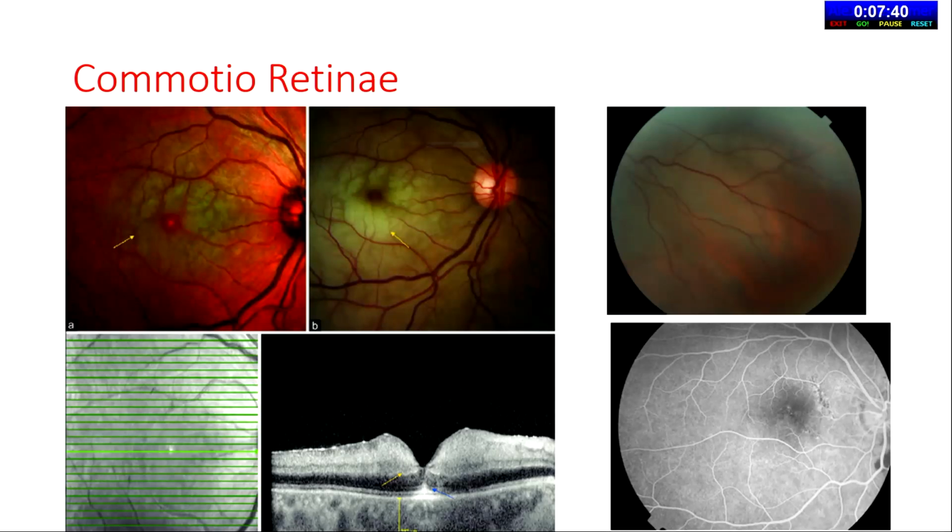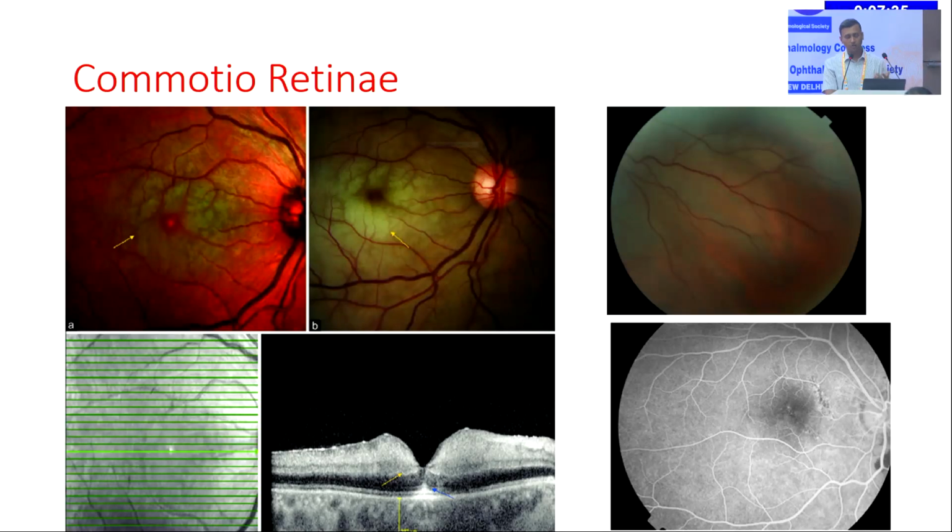So, it is a manifestation of blunt trauma where after an episode of a lathi stick injury or a cricket ball injury, there is white opacification of the retina. Here you can see the posterior pole, there is white opacification of the retina. And if you do an OCT, you will see the intraretinal hyperreflectivity and thickening of the central macular thickness. And if you do fluorescein angiography, it will hardly show any leak over the posterior pole.